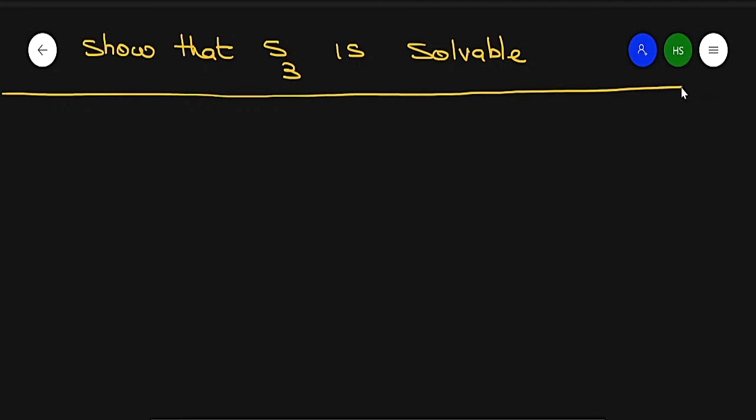Now next is the second example, show that the symmetric group S3 of degree 3 is solvable. So remember, we know the two subgroups that are very common, A3 and identity. So I take S3, the bigger group, greater than A3, and then greater than identity.